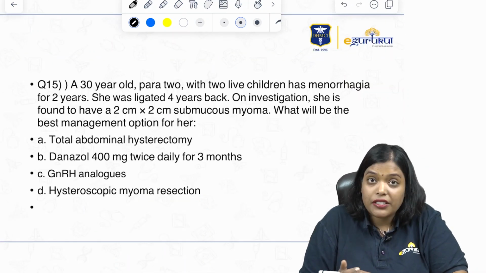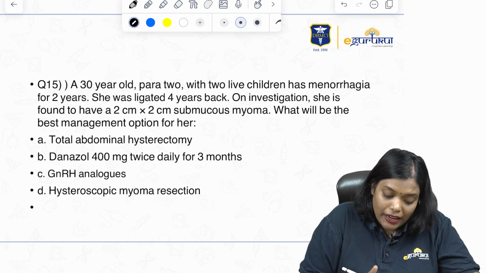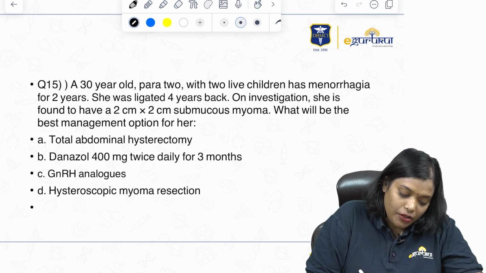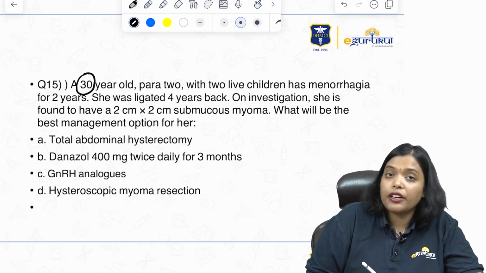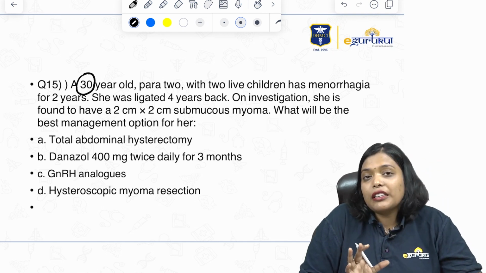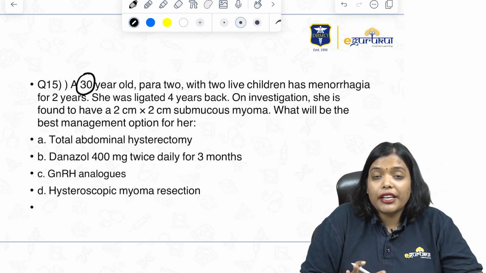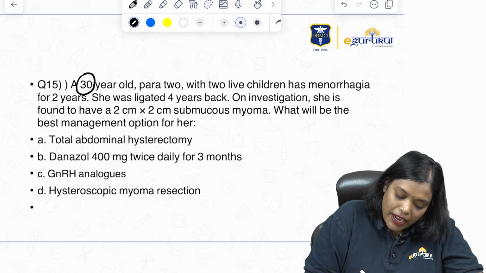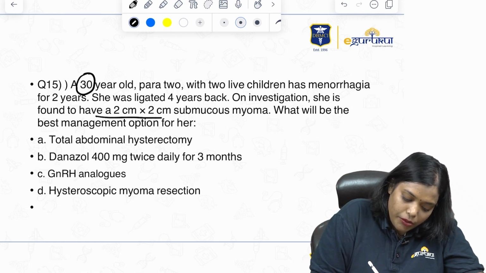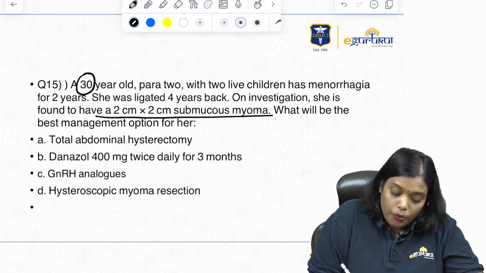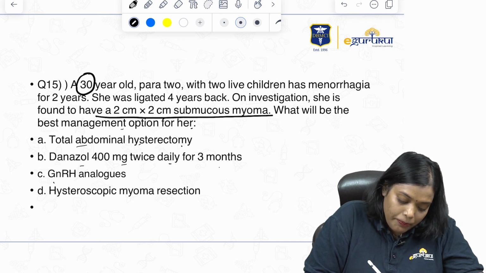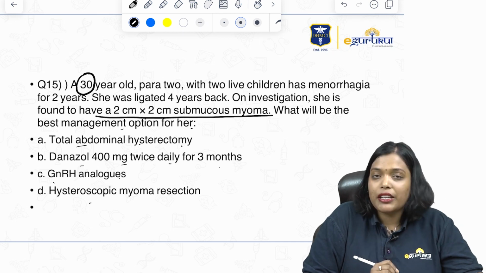Yes, a very interesting question. A 30-year-old para 2 living 2 has menorrhagia for 2 years. She was ligated 4 years back. Okay? Whenever you are reading a clinical question, always take care of the age of the patient. On investigation, she is found to have a 2 into 2 centimeters submucous myoma. What will be the best management option for her? Total abdominal hysterectomy, danazol 400 milligrams twice daily for 3 months, GnRH analogs, hysteroscopic myoma resection.